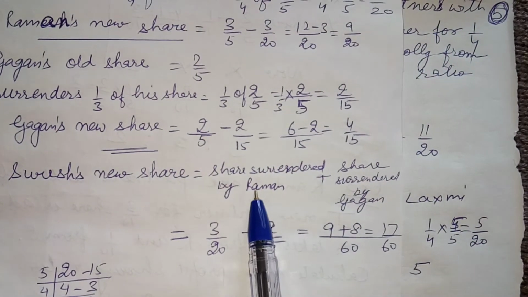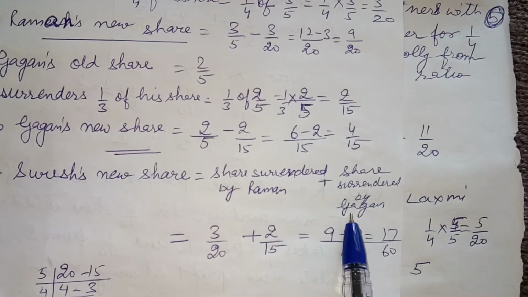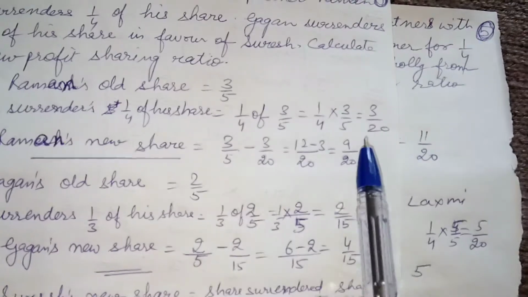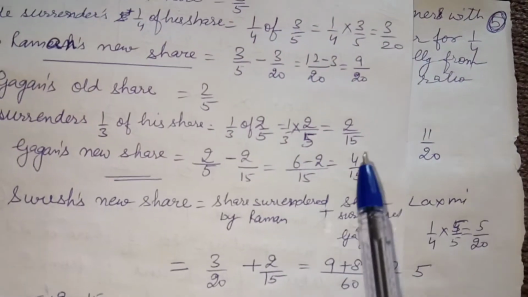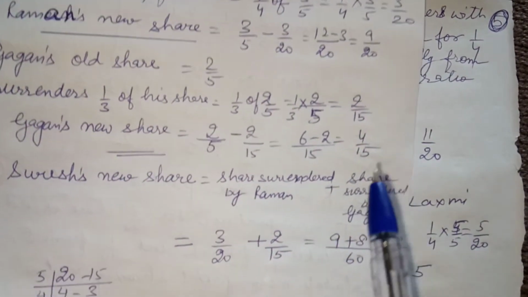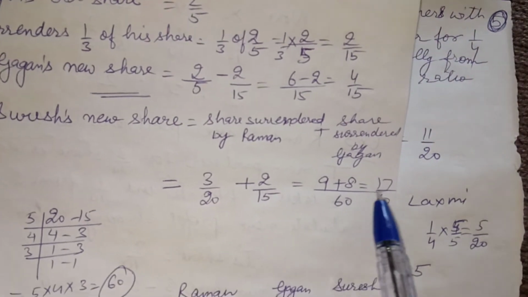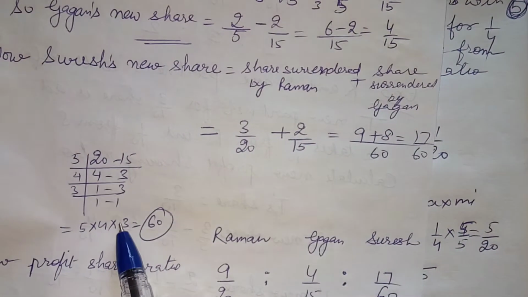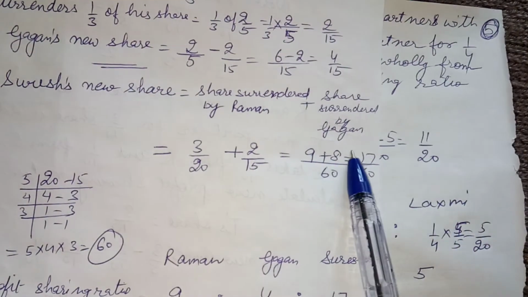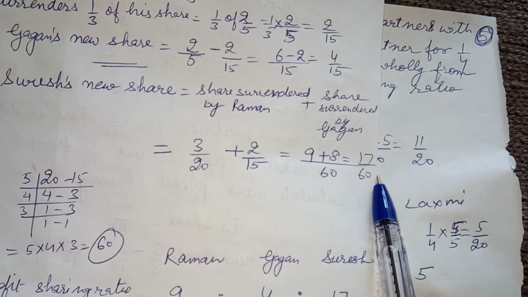Share given by Raman plus share given by Gagan. The share given by Raman was 3 by 20 plus the share given by Gagan was 2 by 15. Add both of them, equalizing the denominator by taking the LCM, so it comes out to be 17 by 60.